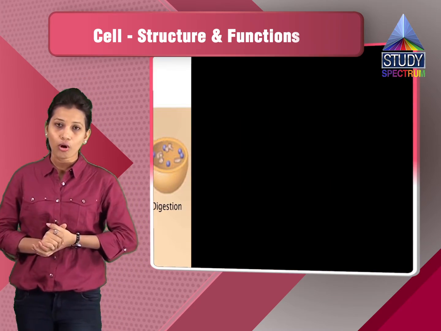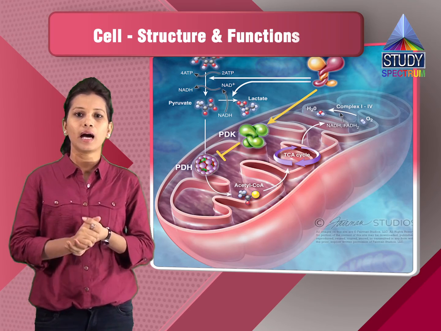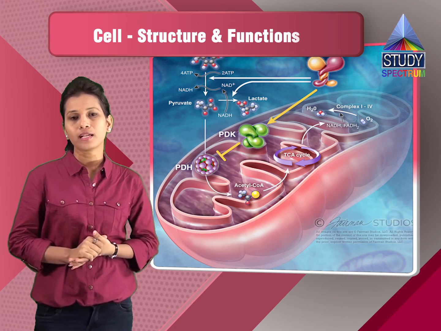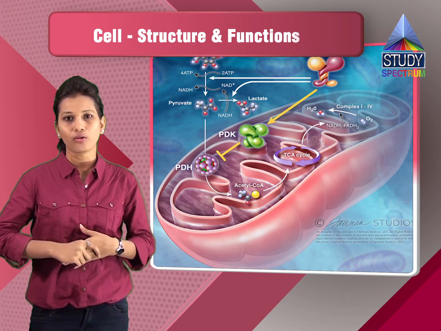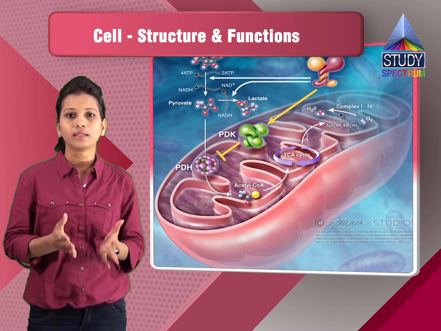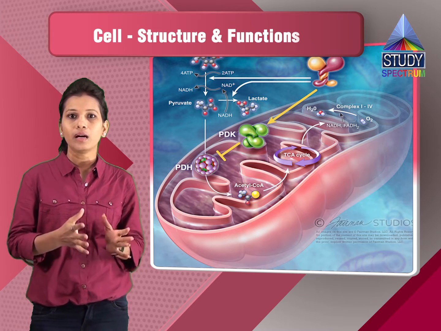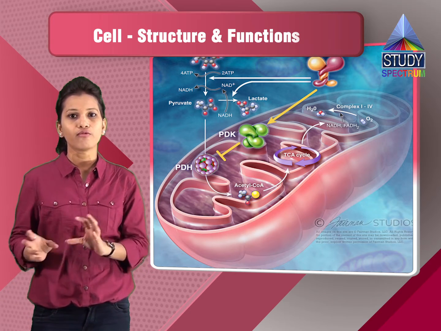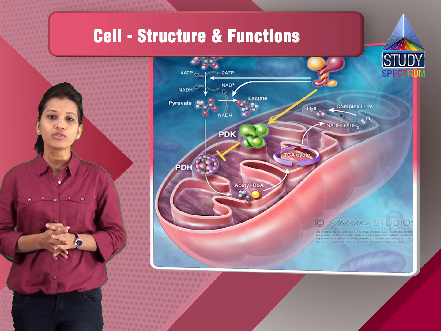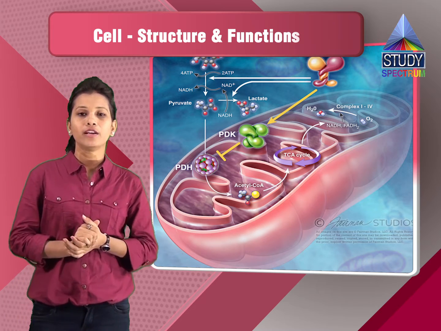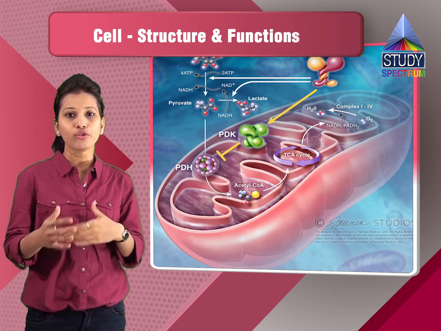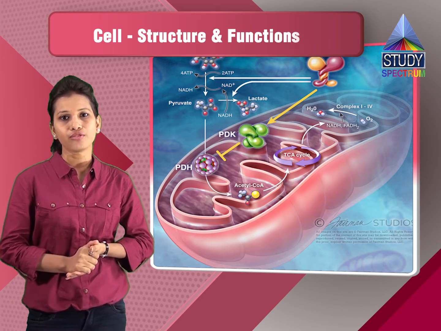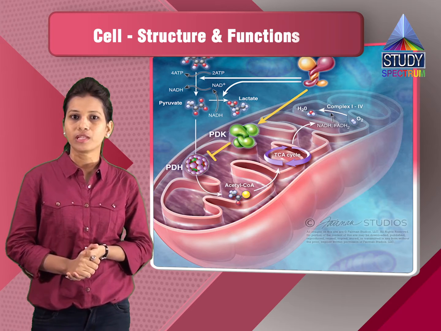Then we have the mitochondria. Mitochondria, as we have seen, are helpful in producing the ATP. The structure of the mitochondria is such that the ATP is produced inside the mitochondria, and ATP is nothing but the energy currency. It is also called adenosine triphosphate. The full form of it is adenosine triphosphate, and this is the energy currency. That means whenever you have to perform a particular work, you have to spend energy. So it is called the energy currency of your body, and it is produced in the mitochondria.